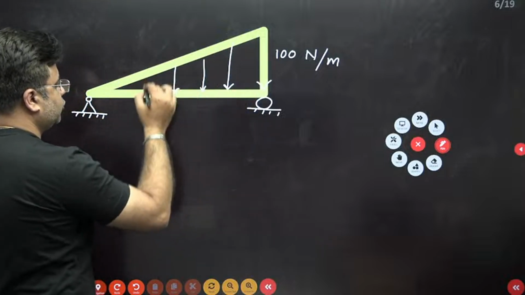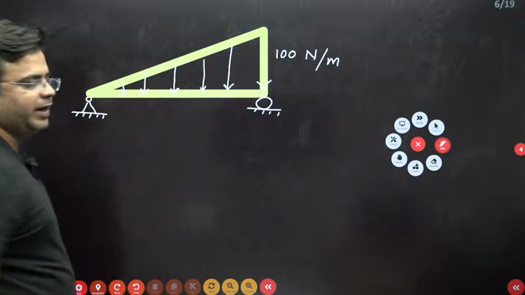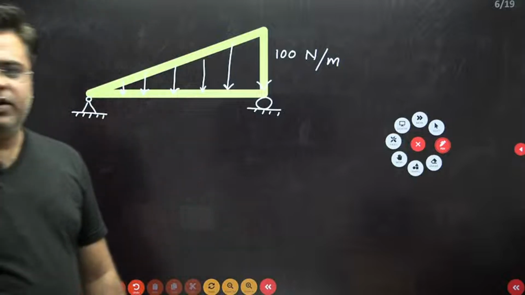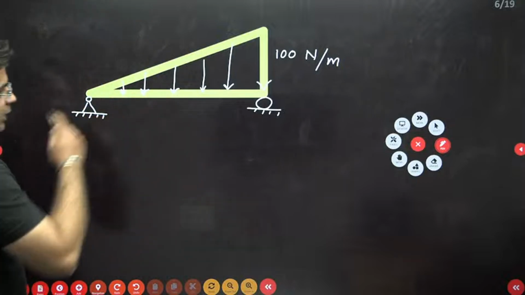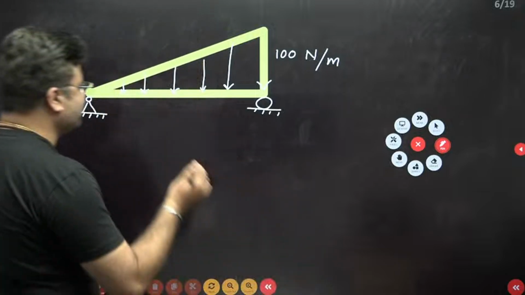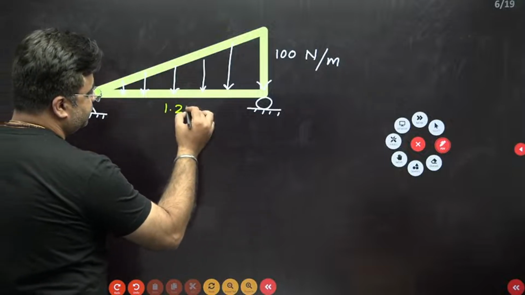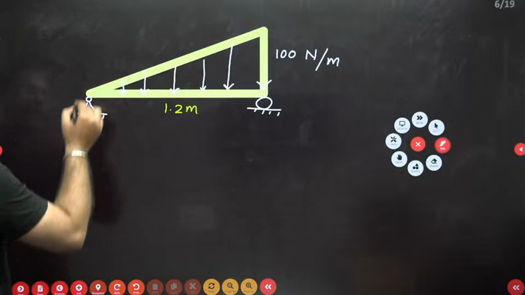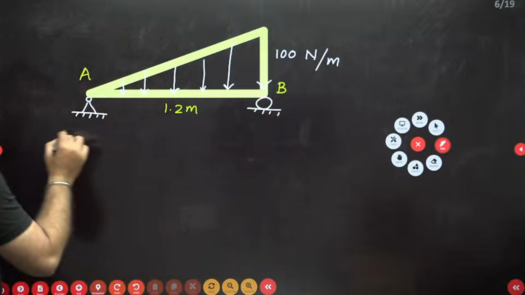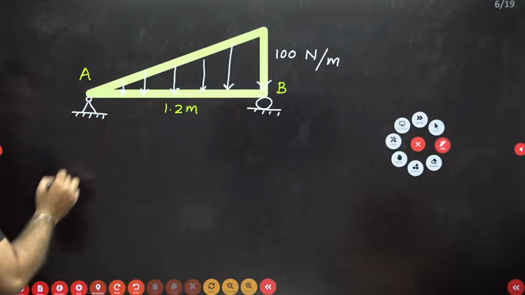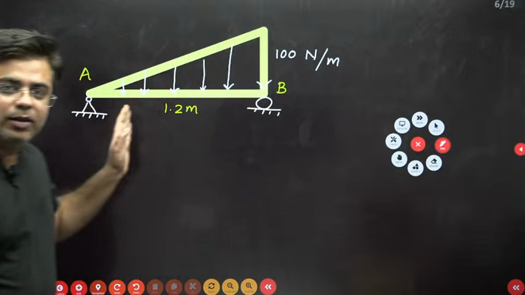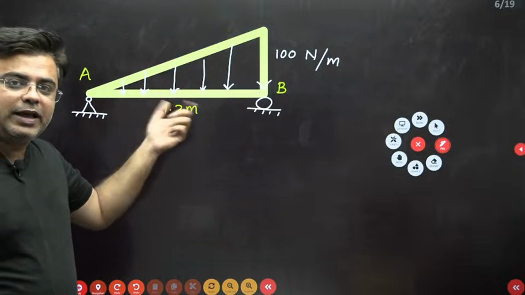We have solved so many complicated questions for shear force and bending moment. This is one of the easiest questions. Now, is it okay? Right. So this beam is given to you and the question was you need to find out the maximum bending moment. Such a simple question. This is 1.2 meter. So let's see. First of all, my dear students, you find out the support reaction at A and B. For finding out the support reaction at A, either you can use the direct formula, WL by 3 or WL by 6, or you can also apply the bending moment equation.